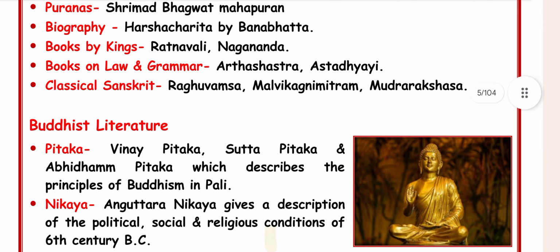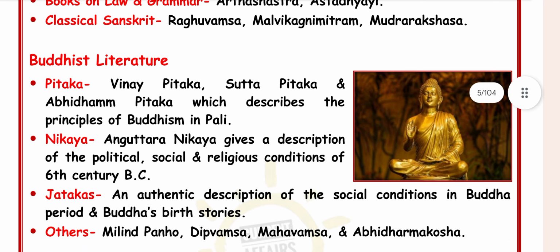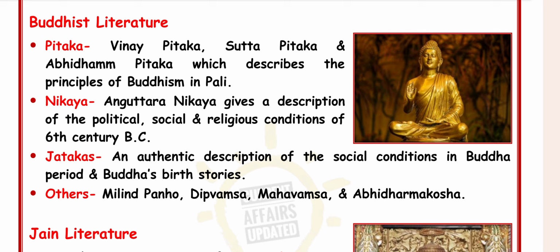Under Buddhist literature, the Pitakas such as Vinaya Pitaka, Sutta Pitaka, and Abhidhamma Pitaka, which describe the principles of Buddhism in Pali, and Nikaya. Anguttara Nikaya gives the description of the political, social, and religious condition of the 6th century BC. Another one is the Jatakas, an authentic description of social condition in the Buddha period and Buddha's birth stories. Others such as Milindapanho, Deepavamsa, Mahavamsa, and Abhidharma Kosha. These are the other Buddhist literature.